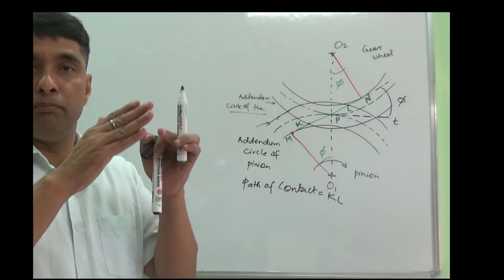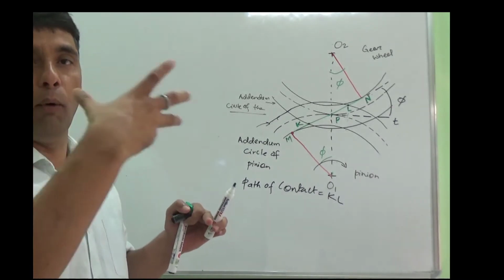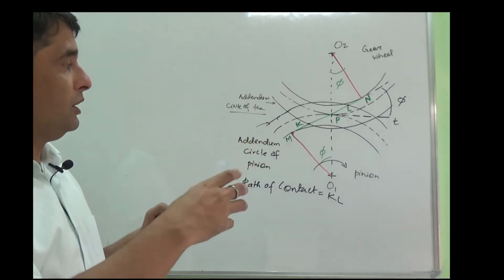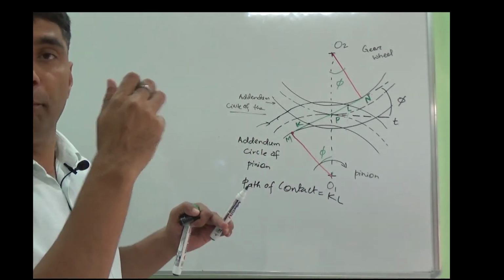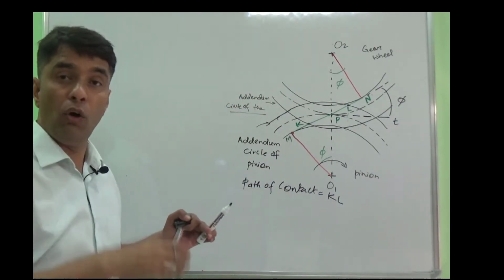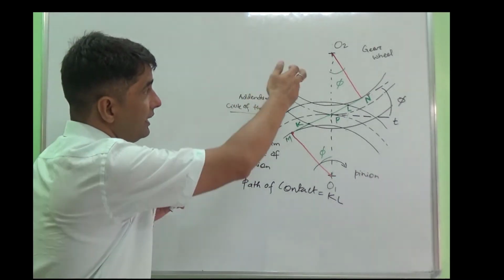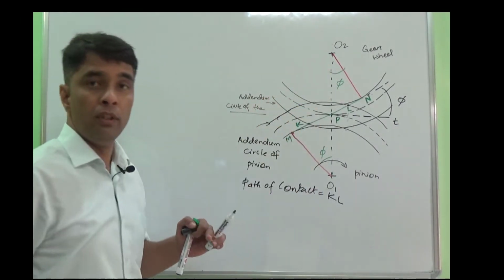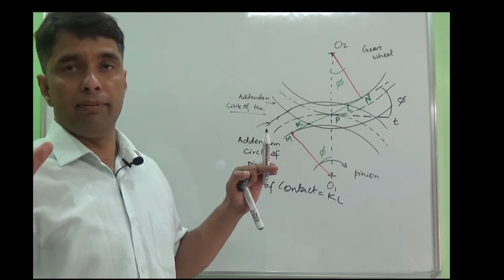The maximum addendum circle radius for the pinion should not increase beyond O1N, and the maximum addendum circle radius of the wheel should not increase beyond O2M, so there is no interference.